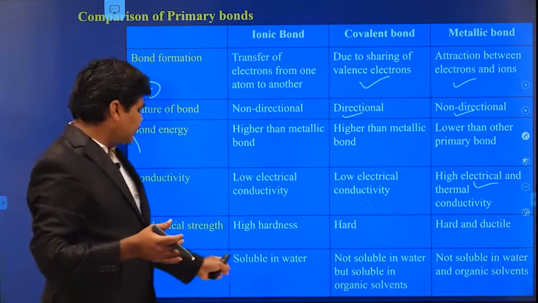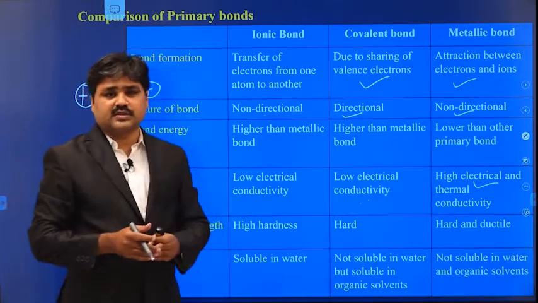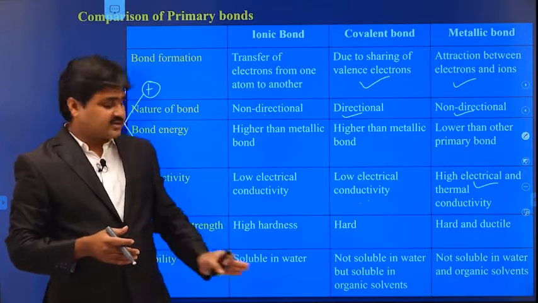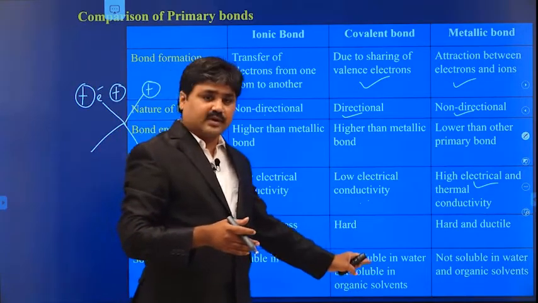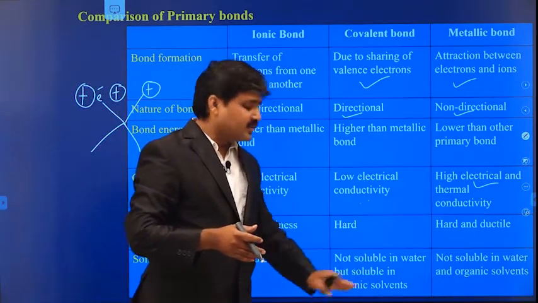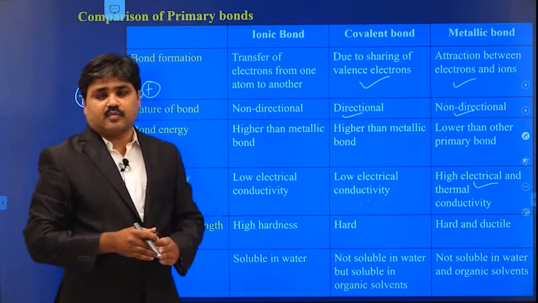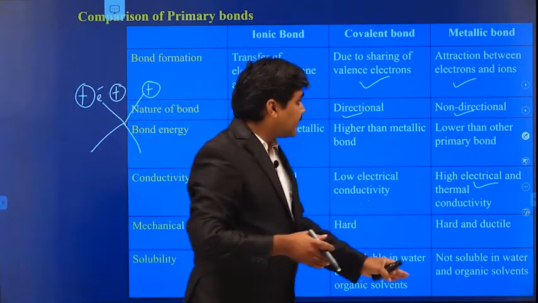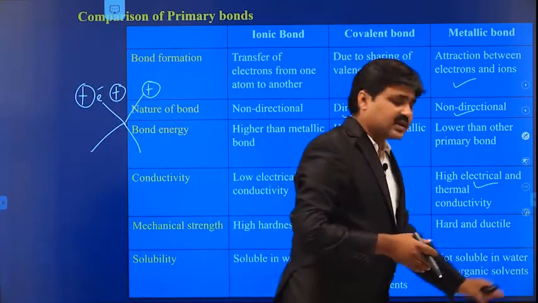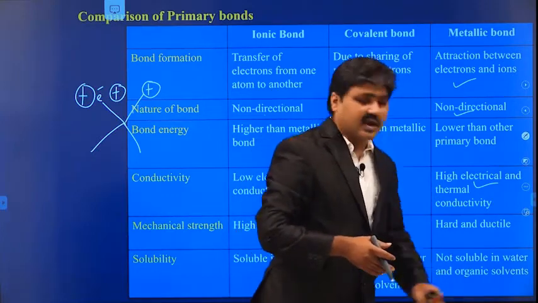Compared to the solubility, the ionic bond materials are soluble in water, and the covalent bond materials are not soluble in water, but they are soluble in polar solvents. The metallic bond materials are not soluble in water, but they are soluble in organic solvents.